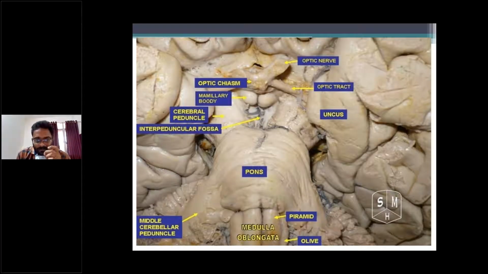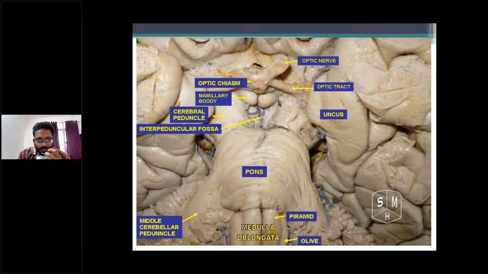This is the original picture. Here this is the interpeduncular fossa. It is anteriorly bounded by the optic chiasma; this cursor is showing the optic chiasma. Anterolaterally the optic tract, posterolaterally the crus cerebri. These are the two cerebral peduncles. Posteriorly the upper border of the pons. This is the pons, the upper border of the pons. These are the interpeduncular fossa boundaries.